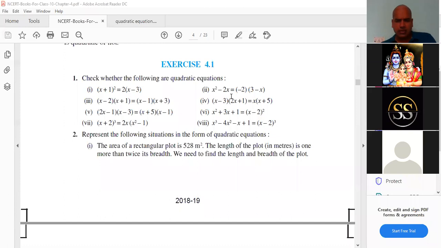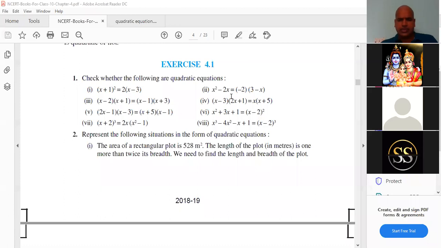X square minus 4x plus 6 is equal to 0. Karthik and Vinita are telling, wait. Others. Karthik and Vinita, tell me. X square minus 4x plus 6 equal to 0. I think it is wrong. Correct or not? Yes, sir. X square minus 4x. Is it correct or not? X square minus 2x minus 6 plus 2x. Correct only. X square minus 4x plus 6 equal to 0. It is a quadratic equation only.